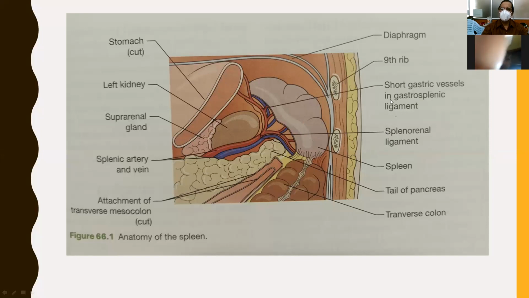And these short gastric vessels are very, very important because you have to ligate this ligament by transfixation suture. And this is a very, very important vascular ligament of the spleen. And this is the suprarenal gland that is present below, and the splenic artery and vein. And the attachment of the transverse mesocolon, which was cut and shown here. And this is the transverse colon, and this is the splenic flexure.